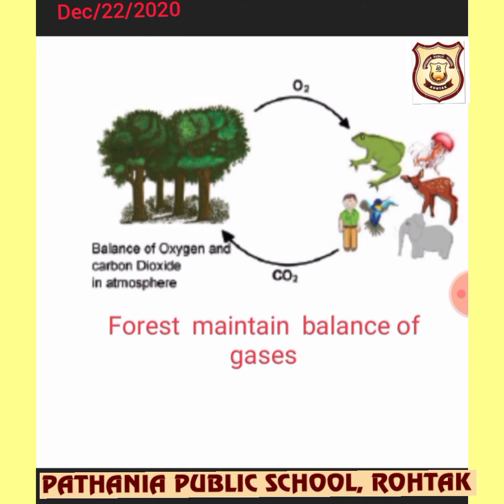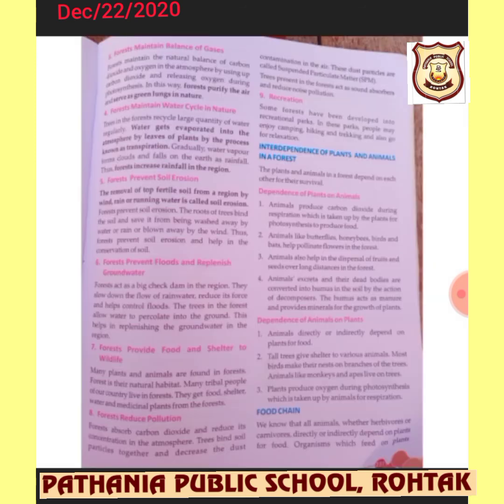After that we release CO2 into the atmosphere, and these trees take the CO2 and make it a useful gas for us again. This is repeated again and again, and we are getting very green lungs in nature, right? We get very purified air from these trees because they carry out the process called photosynthesis, through which they give us oxygen.